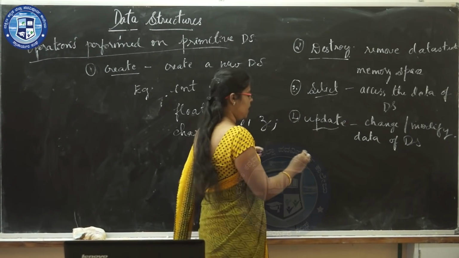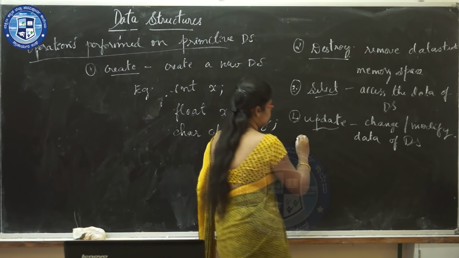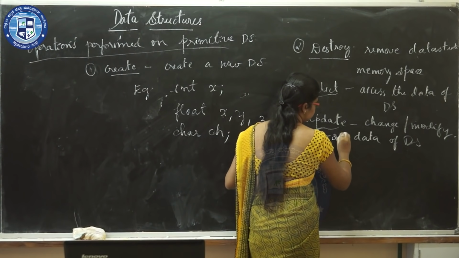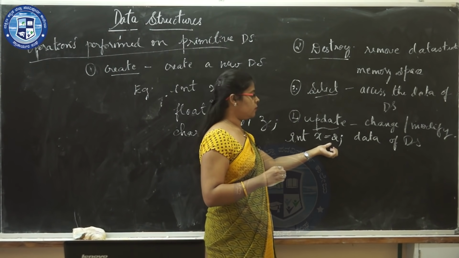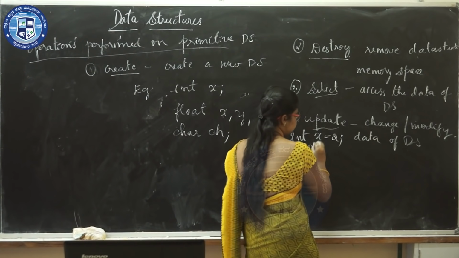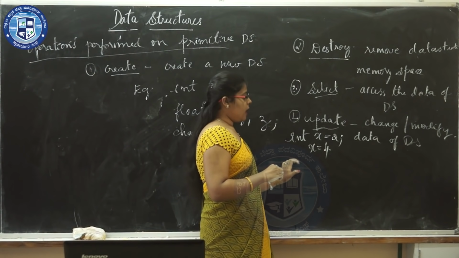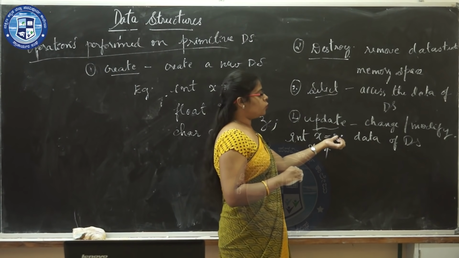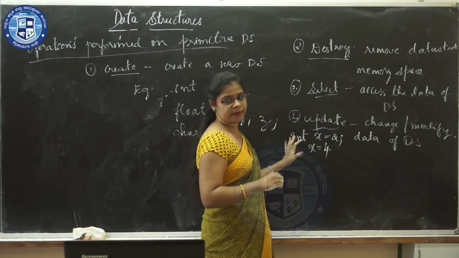For example, I am going to declare a variable, int x is equal to 2. So I have declared a variable int x is equal to 2. Now I am reassigning x is equal to 4. Therefore, the value of x is now 4 because 2 has been replaced. That is known as the update operation.